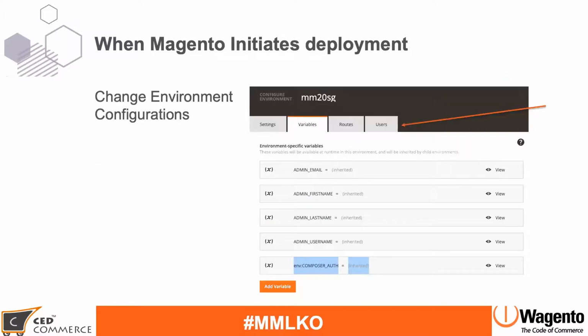The third one is when you change the environment configuration. In your cloud UI panel, when you click on the gear icon, you see the different settings, and when you change some settings there, you will find that Magento starts the deployment. Here you can see the branch I selected, MM20SG.